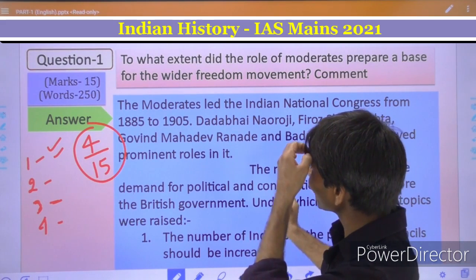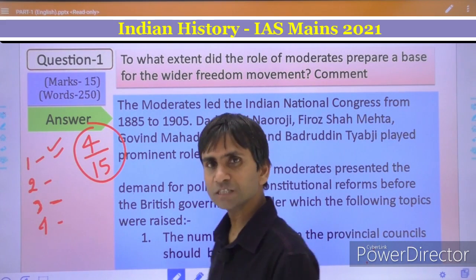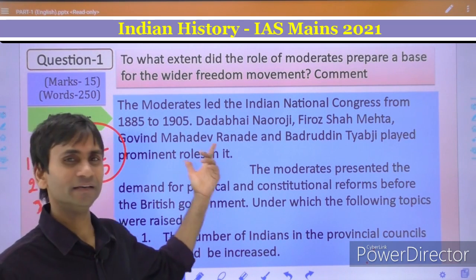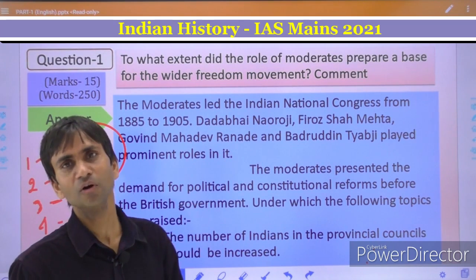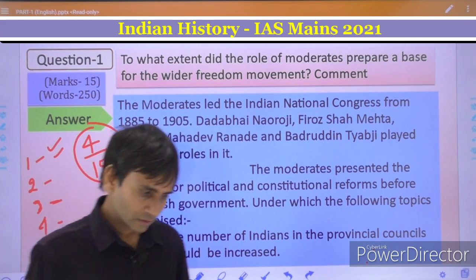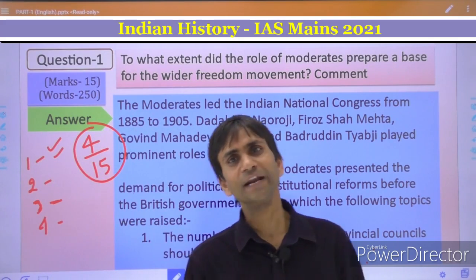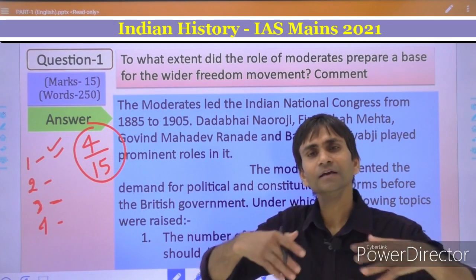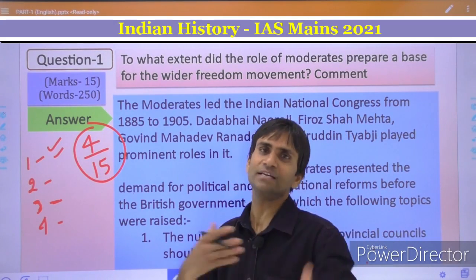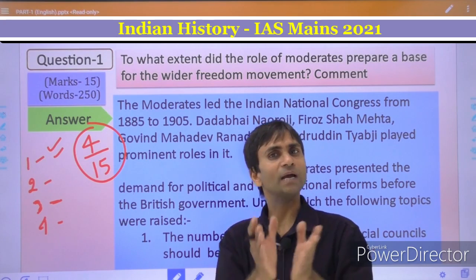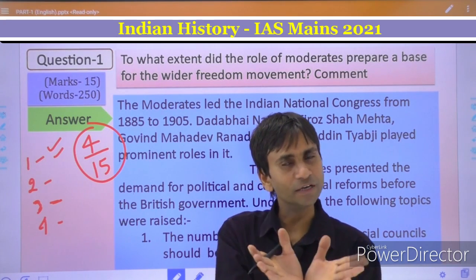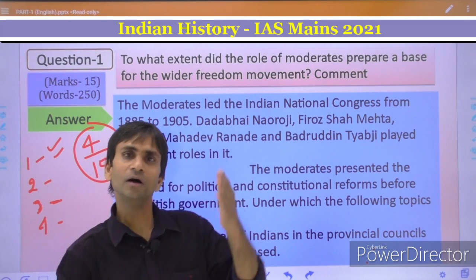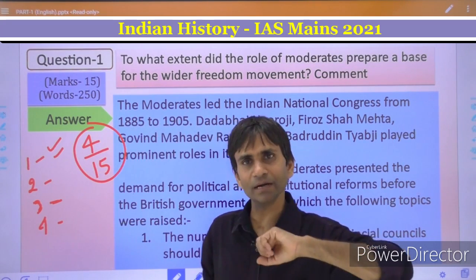And now in the second paragraph, you have to explain what kind of role the moderates played in the Indian National Congress and what was the position of the moderates between the Indian people and the British government. Definitely, when we are going to evaluate the moderates, we have to evaluate the moderate politics either from the side of the Indian people or from the side of the British government.